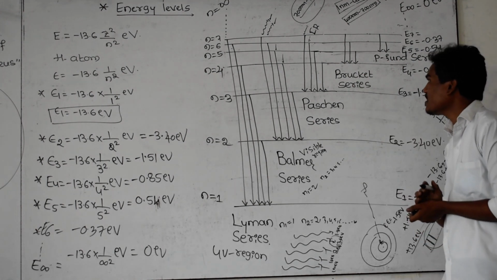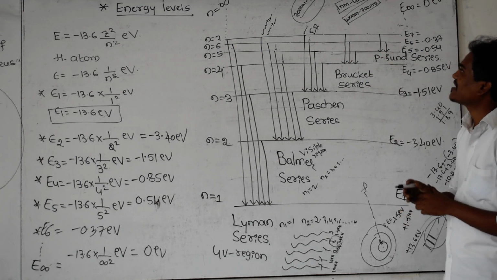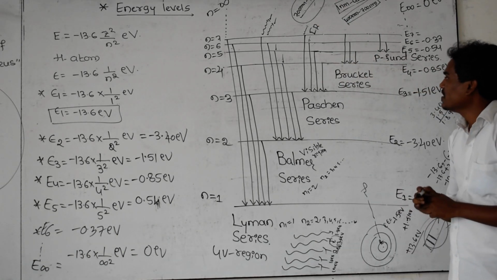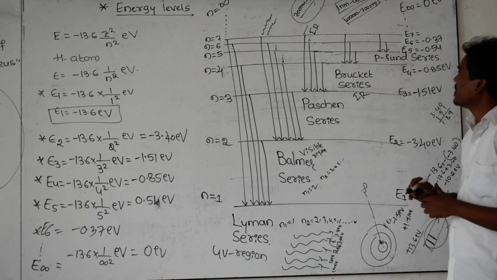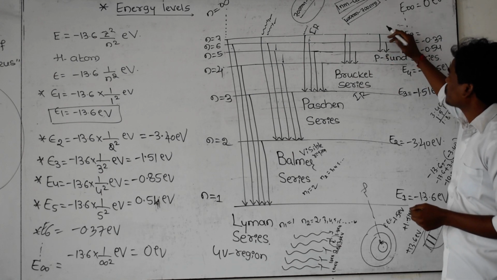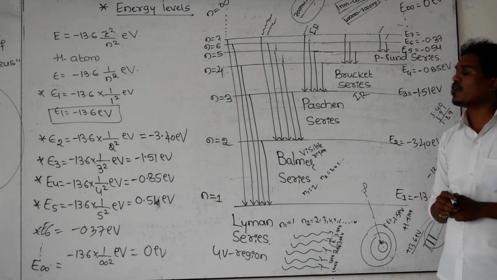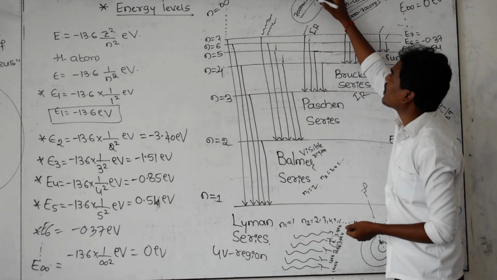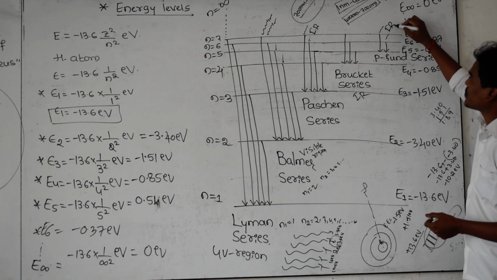Next, the Brackett series is there. If you calculate the wavelength of all these spectral lines, the answer lies in between the same 700 nanometer to 1 millimeter. That's why the Brackett series also belongs to the IR region. Next, the Pfund series is there, taking the transition from higher levels to the fifth. It is emitting radiation, and the wavelength again lies between 700 nanometer to 1 millimeter. Again, this series also belongs to the IR region.